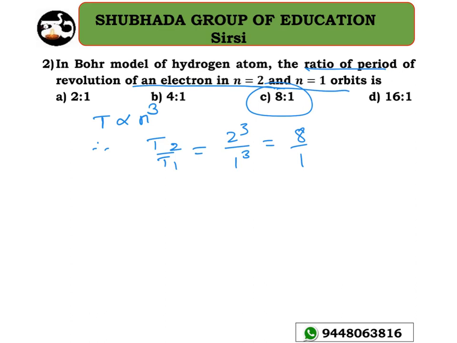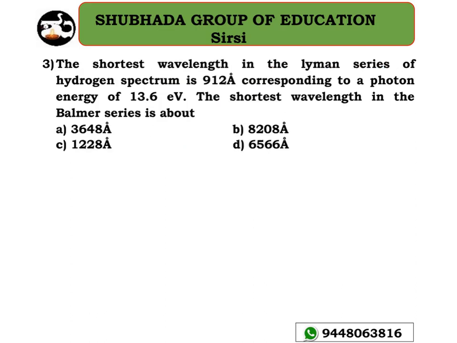The next problem says that the shortest wavelength in the Lyman series of the hydrogen spectrum is 912 angstrom, corresponding to a photon energy of 13.6 electron volt. The shortest wavelength in the Balmer series is about?